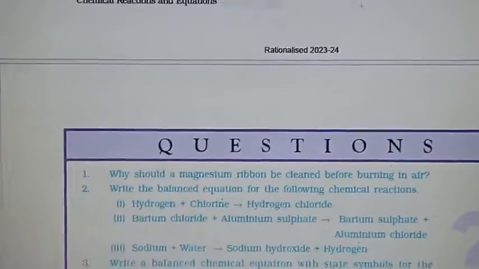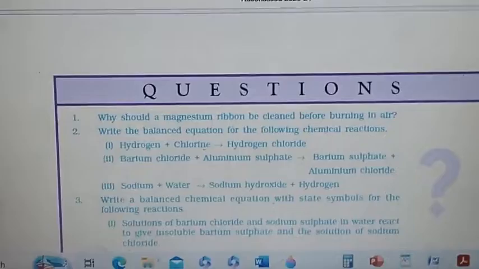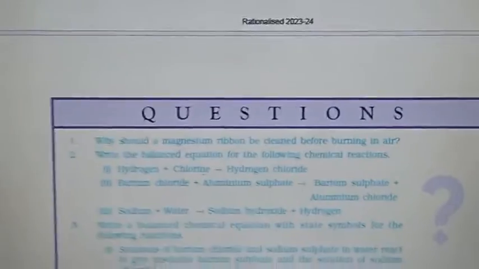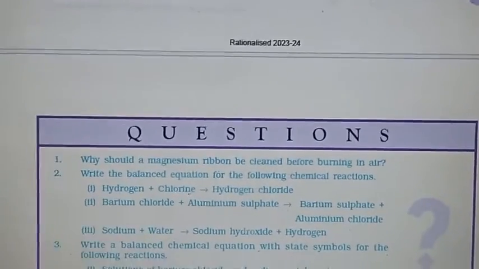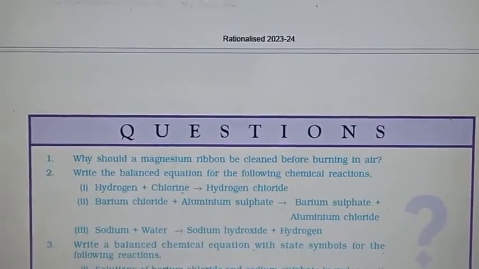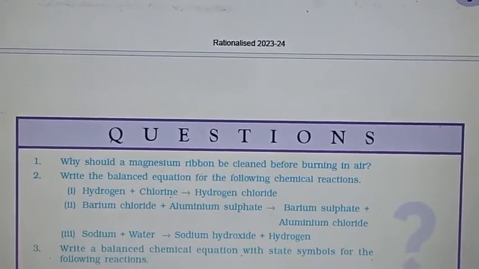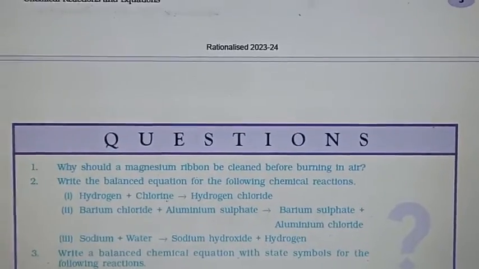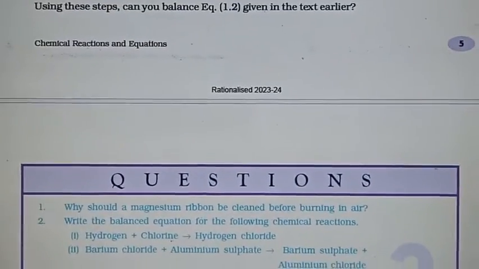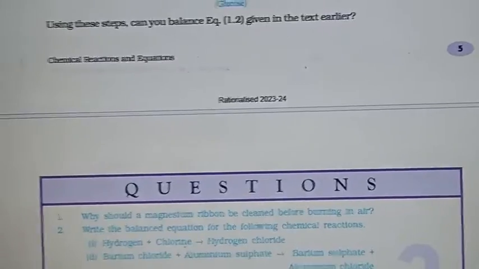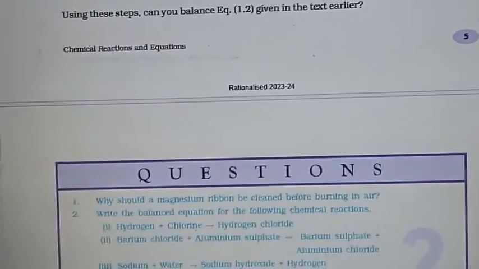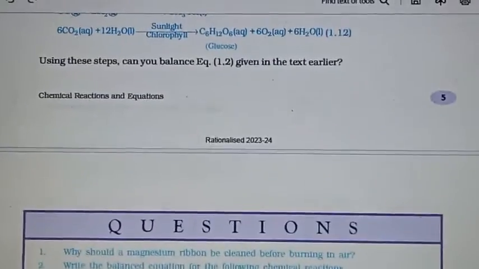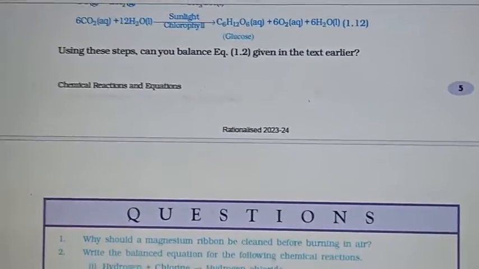The chapter is finished, and the questions I have given, you can try for the question answers. And in the next class we will discuss the second chapter of chemistry. So please revise the topic, and the board exam is coming soon, so perform your best in the examination with revision.